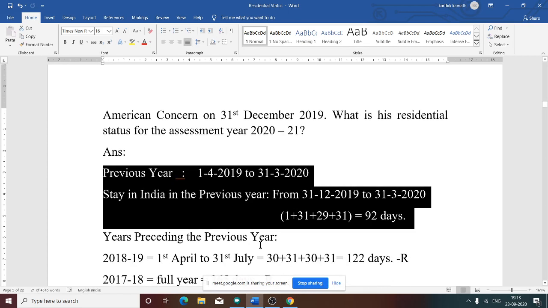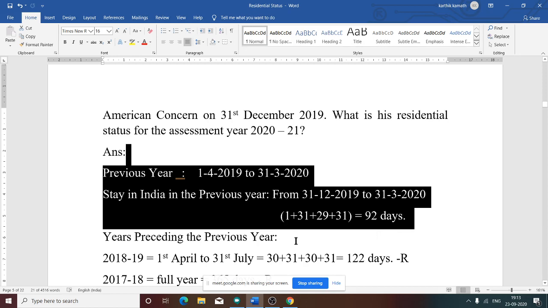So now we know, but is this information enough to say that he is a resident? No, because he must have stayed in India for at least 182 days, or else 365 days in the 4 years preceding the previous year plus 60 days in the previous year. Yes, he was there 60 days in the previous year, but we need to see whether he was there for 365 days in the 4 years preceding the previous year.